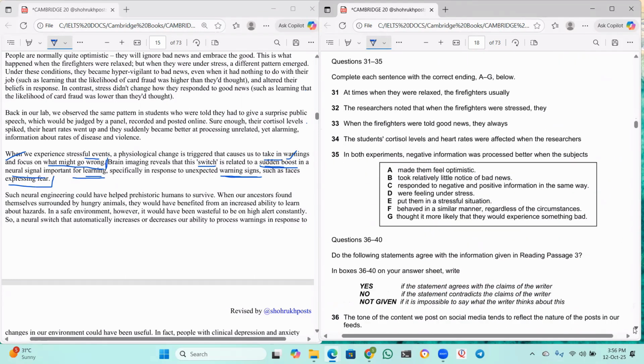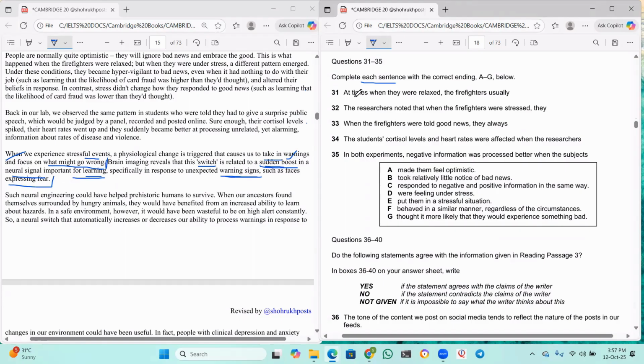Next, we will... this is not like fill in the blanks, but this is like complete the sentence. You see, complete each sentence with the correct ending. So this is the starting of the sentence, and these are the endings of the statements. So we have to match them.